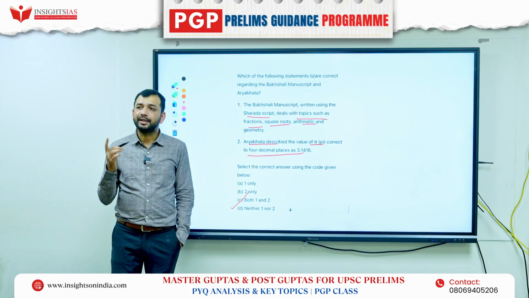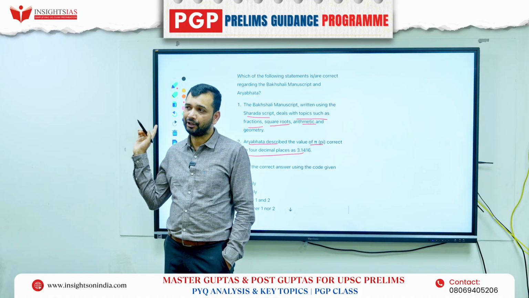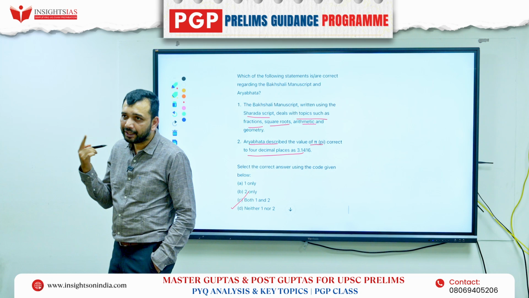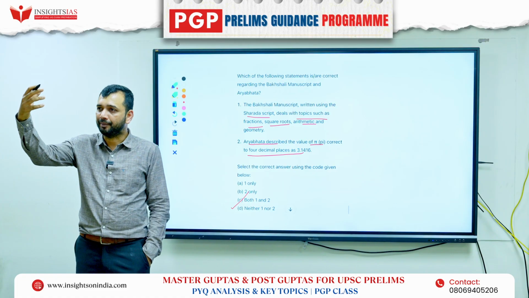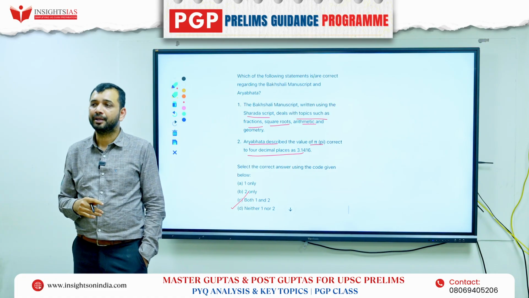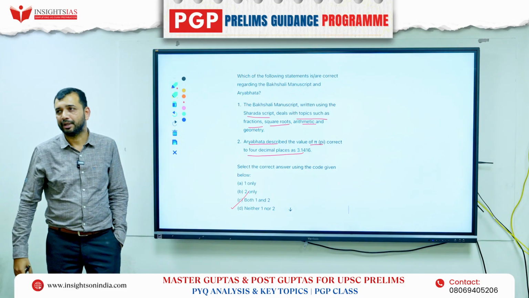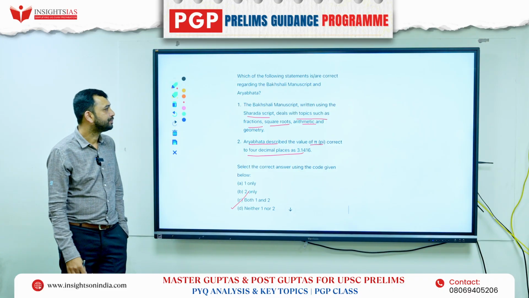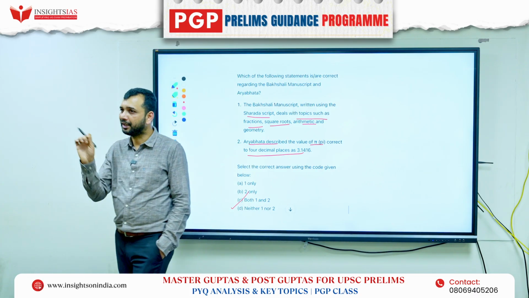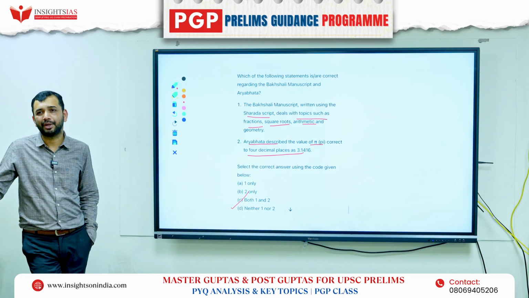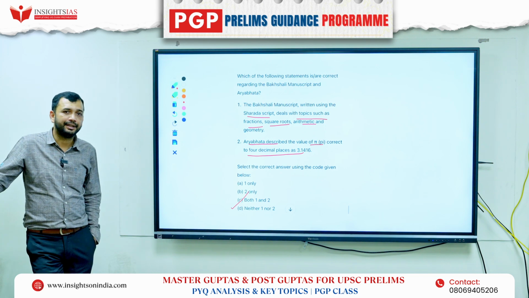This is another type of question. If you look at it, development in science and technology during the Guptas is what has been asked regularly. That is, what they did for mathematics, what they did for medical science, what they did for astronomy. These three subjects, with respect to Aryabhata, Varahamihira, and Brahmagupta, you should know about them, for astronomy as well as mathematics, right? The Bakhshali manuscript is on birch. They have written some manuscript here, and it belonged to the Gupta period. Not that the Guptas may have written it, but it belongs to the Gupta period, right?